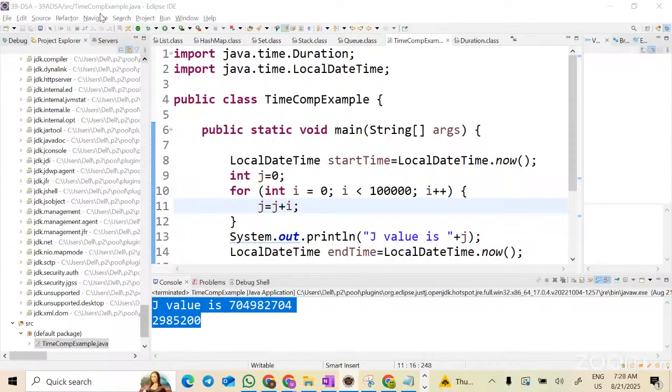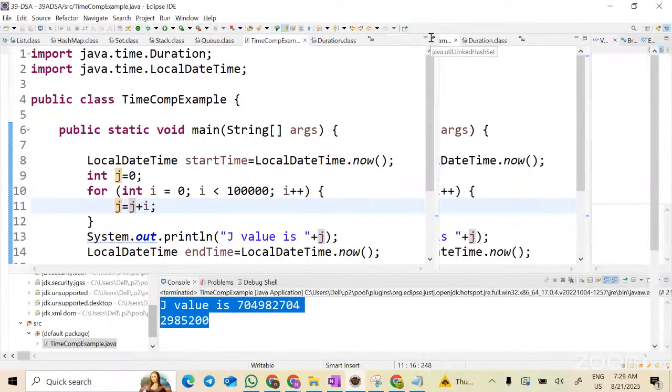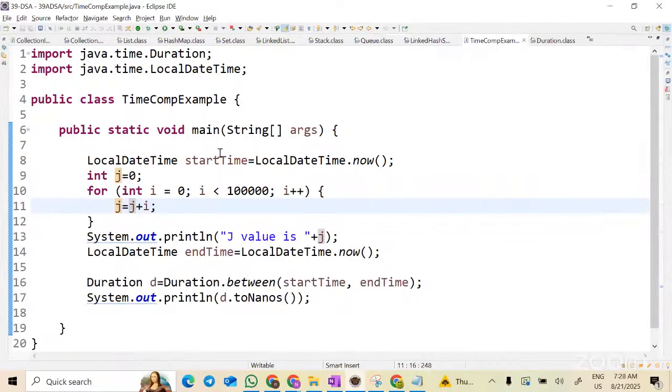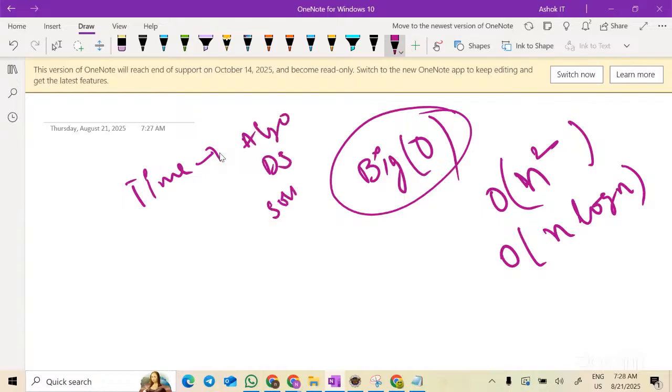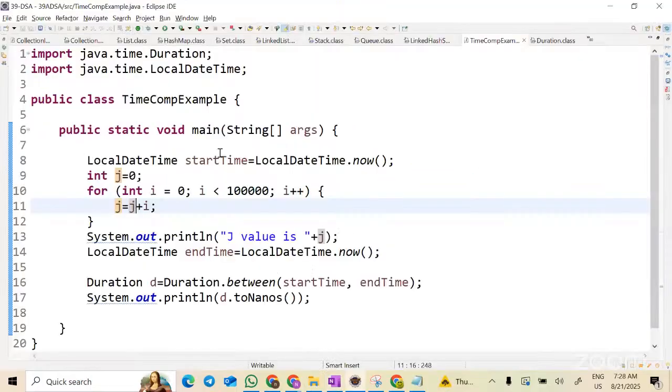Now let's go forward. But what is the time complexity? We think that time complexity is only for algorithms or data structures or sorting algorithms or searching algorithms. No, you can find the time complexity for any program. If you're printing, or even just doing a sum of 1 lakh numbers, I can find the time complexity. Now, how do I do it?